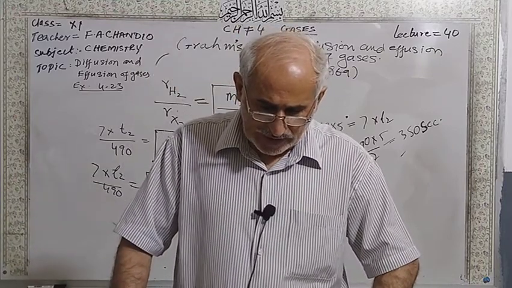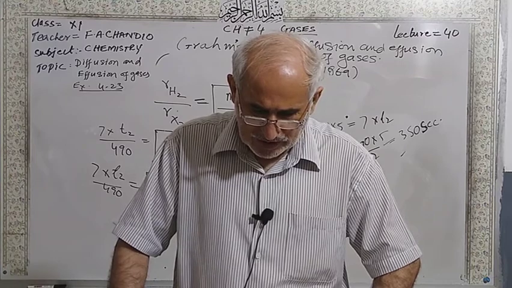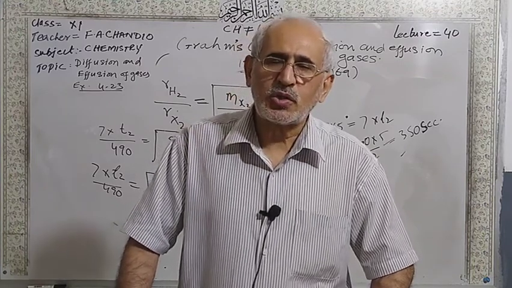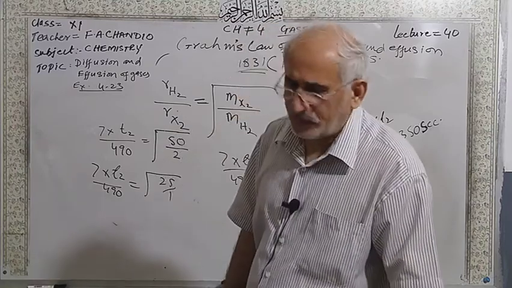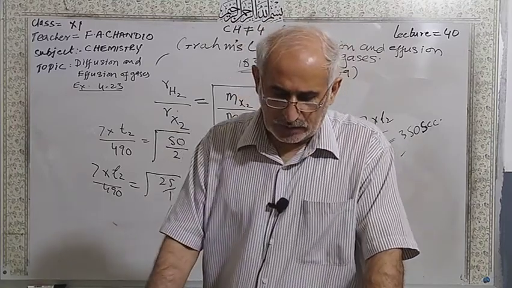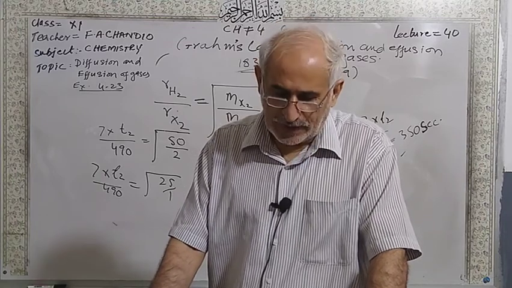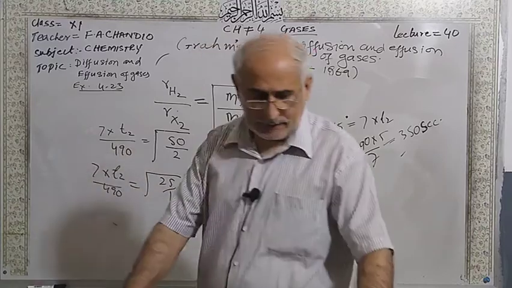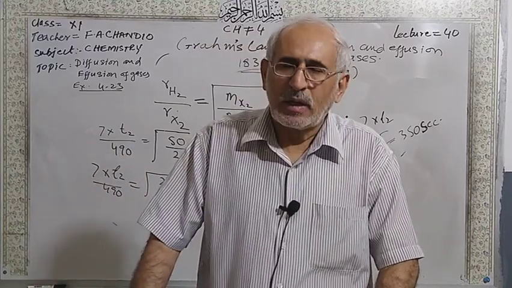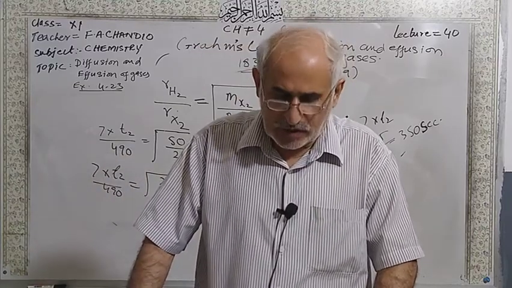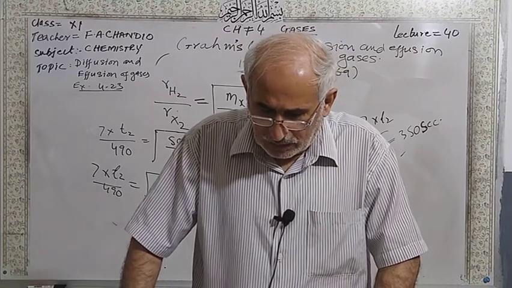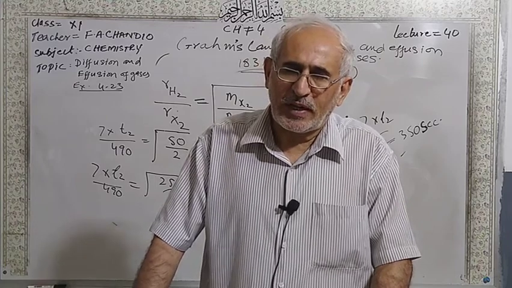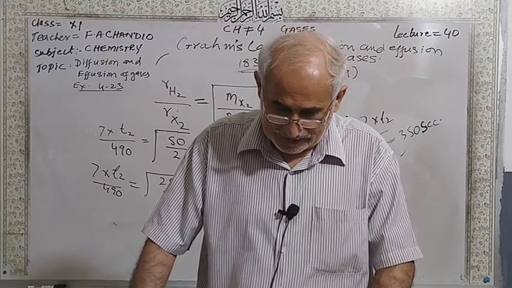If 465 centimeter cube of sulfur dioxide gas diffuses through a porous partition in 30 seconds, students, this is the rate of the sulfur dioxide gas, the 465, just like I told you 280 for the rate of the hydrogen. The time for the sulfur dioxide gas is 30 seconds.